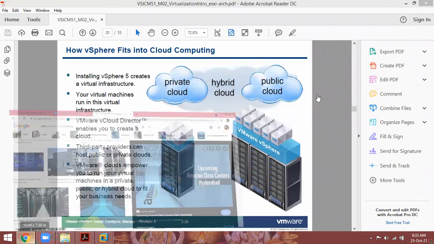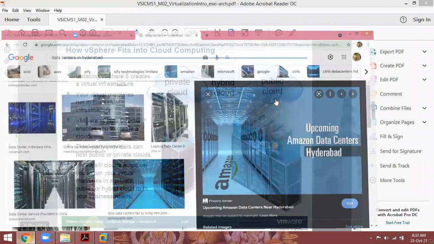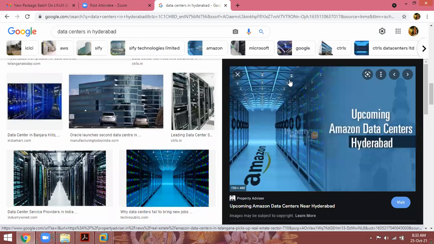On top of this physical infrastructure, they installed virtualization. On top of that, they implemented their cloud software. Through cloud software, they are providing resources to us. So you can now access the resources, and you pay the money.